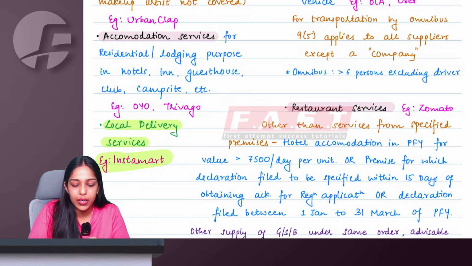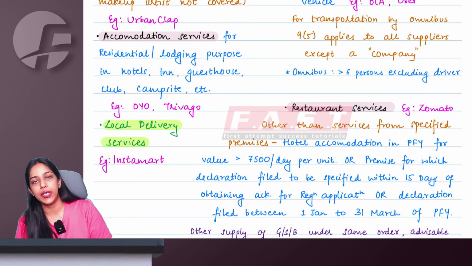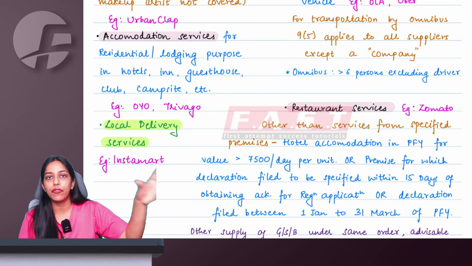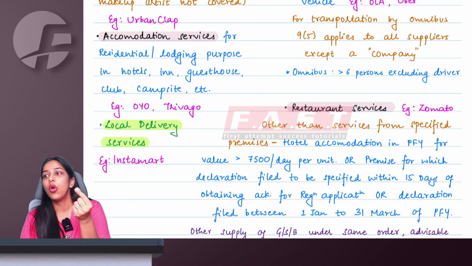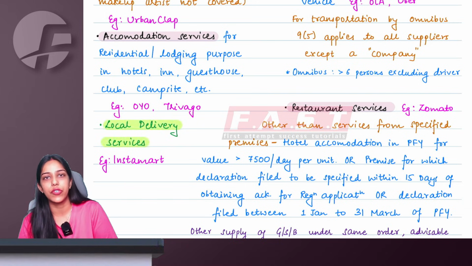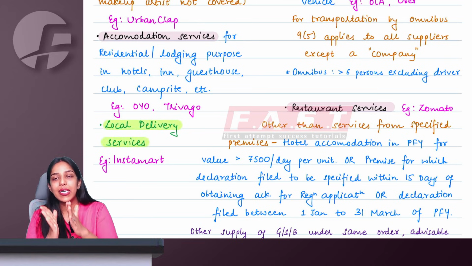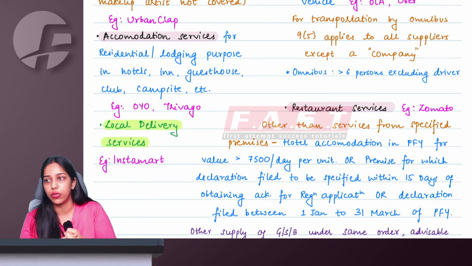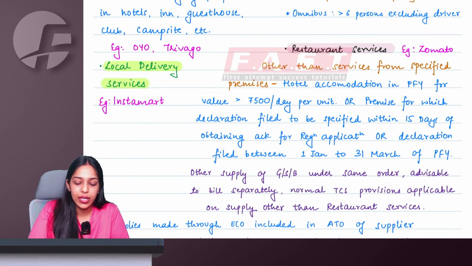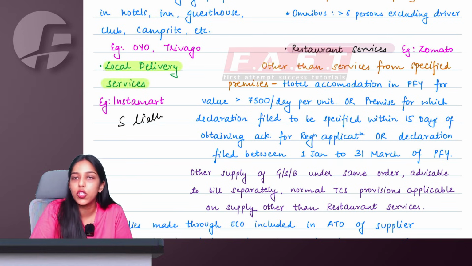Like this Instamart and all, when you are taking local delivery services from an e-commerce operator, we are saying neither the supplier from where you are purchasing nor the recipient to whom it is being supplied, the ECO who is providing these local delivery services will be liable to collect and pay tax to government. But it falls in the category of housekeeping and accommodation only. Meaning, ma'am, here we are saying just like housekeeping or accommodation, if the original supplier is liable, we will not make the e-commerce operator liable.